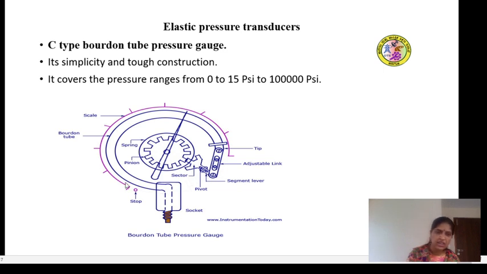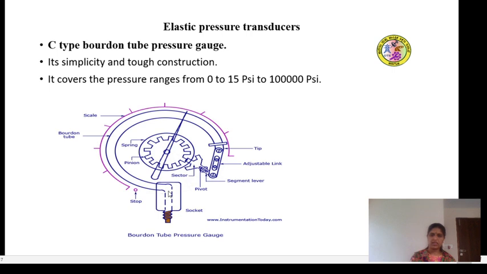Then it is a thin non-circular tube pivoted at the tip with an adjustable link and consists of the segmental lever which is pivoted with a sector with a pinion arrangement which moves onto the scale to indicate the pressure. Please understand carefully by looking at the figure what exactly the construction part is.